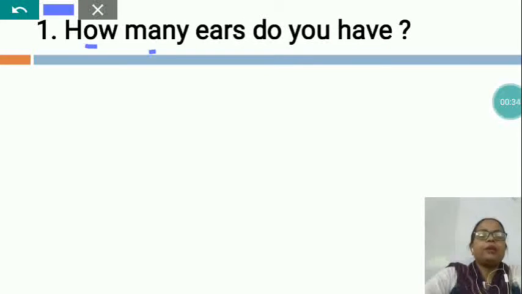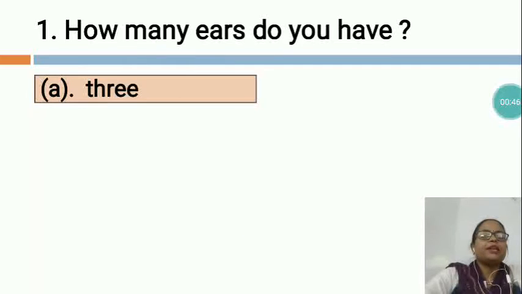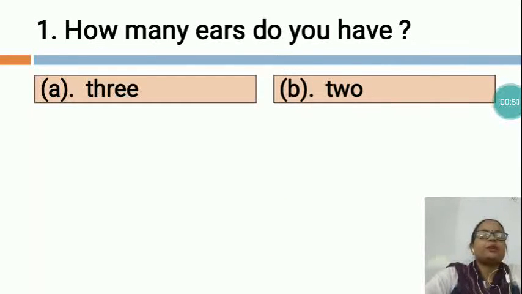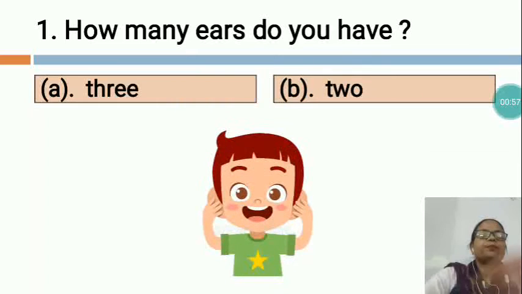The first question is: How many ears do you have? You can see option A is three. Now option B is two. Now you can see, dear students, in this picture there is a boy and he is showing ears.